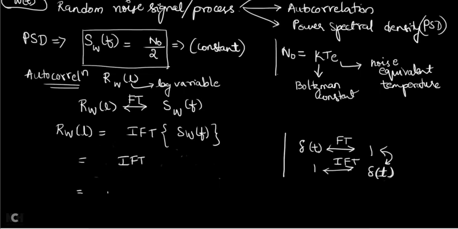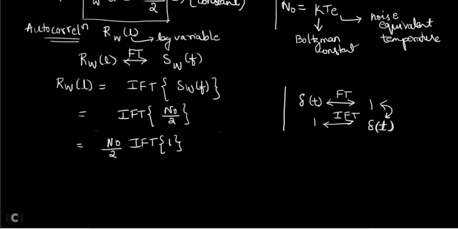Okay, so similarly, now what do you have here? Here you have the inverse Fourier transform of N0 by 2. SW of f means N0 by 2. N0 by 2 is a constant, take it outside. So with N0 by 2 outside, you will get the inverse Fourier transform of 1. So what is the inverse Fourier transform of 1? Delta of t. So N0 by 2 into delta of t. I should not write t inside the bracket.